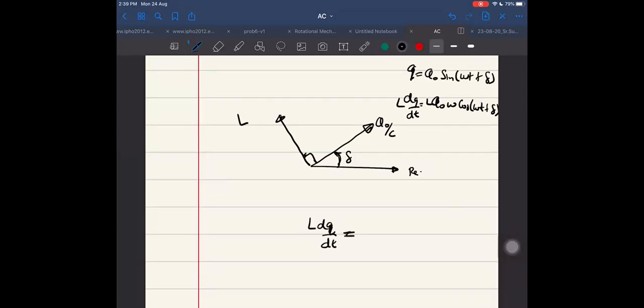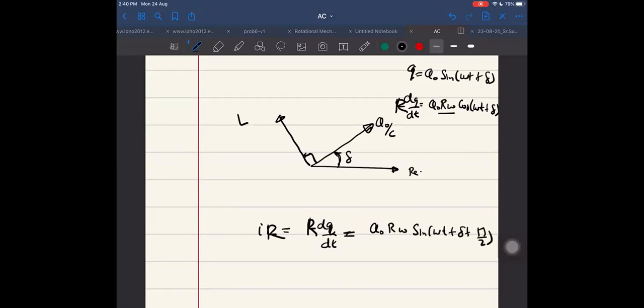That is I into L, and that is equal to, it was R here? R, sir. Yes, R, sorry. Then what am I getting now? I'm getting R into Q naught into omega into cos omega t plus delta. Yes, right. That is Q naught into R omega into sine omega t plus delta plus pi by 2.